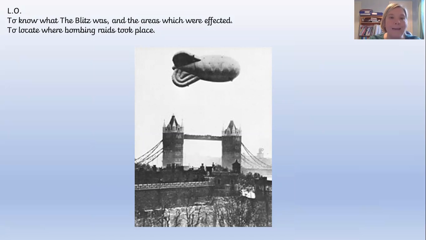And what it would mean is that the pilots had to fly even higher to make sure that they wouldn't hit the barrage balloon, because if you were in a plane and you hit that, it would destroy your plane. So the pilots had to make sure that they flew high enough over the cities. And you can see this here. This is what we call Tower Bridge. And I think this is the Tower of London maybe, but I'm not entirely sure. But these would have been high above the city.